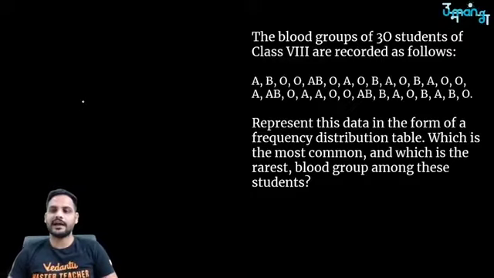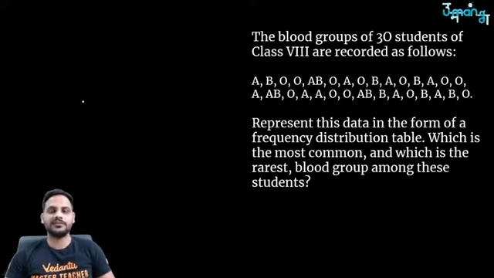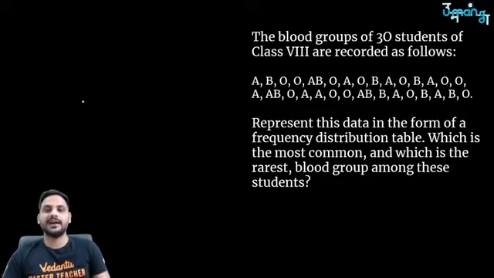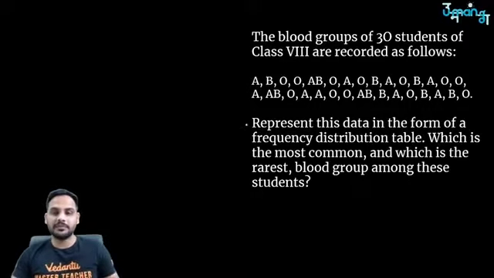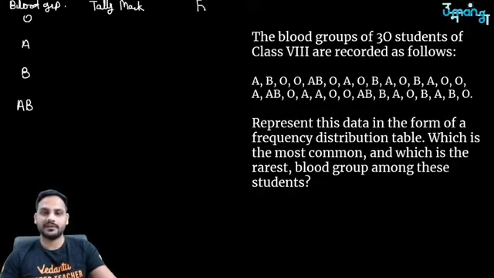I know there are a total of 30 students. A frequency distribution table means that for each blood group, I will tell the frequency. That means how many students have O blood group, A blood group, B blood group and AB blood group. So O, A, B, AB. These are the different blood groups I have. I can write that with the help of tally marks, and then I will get the frequency.